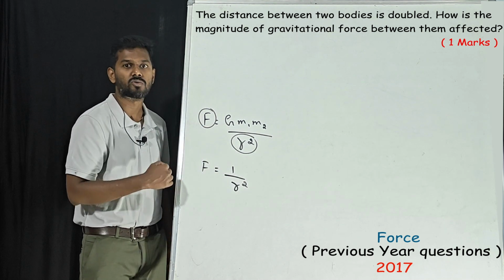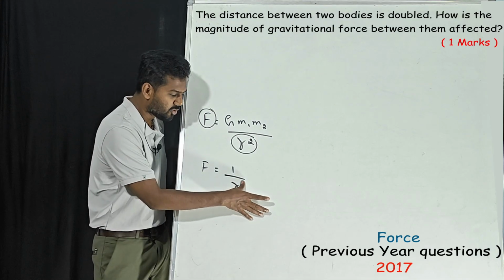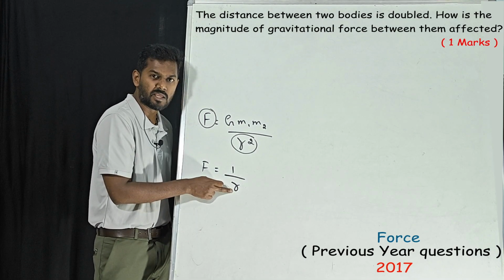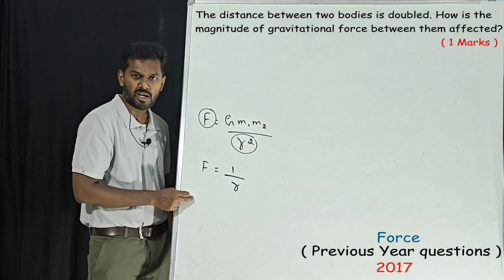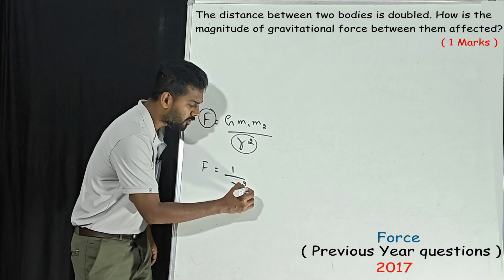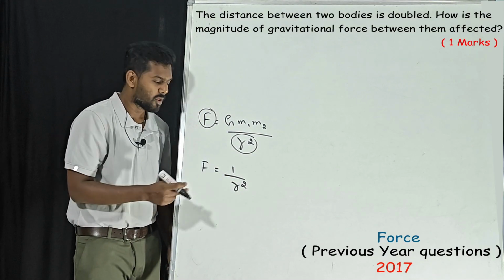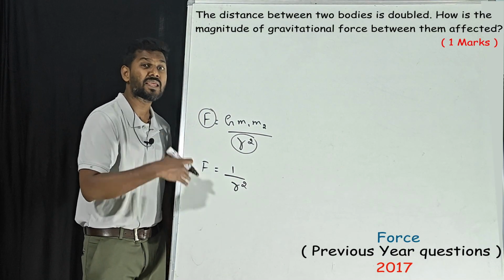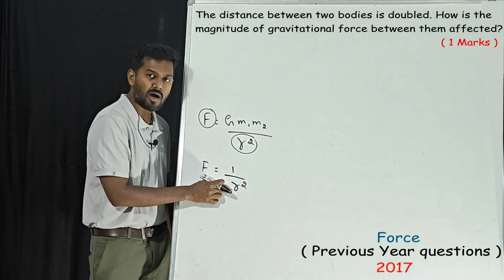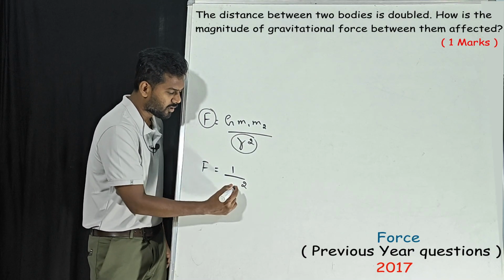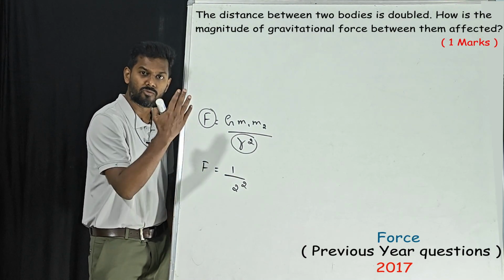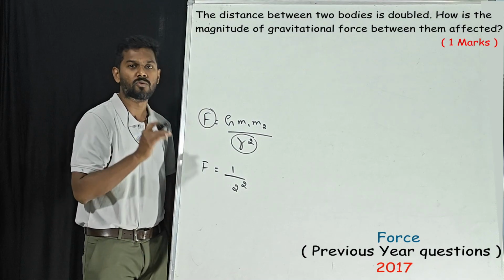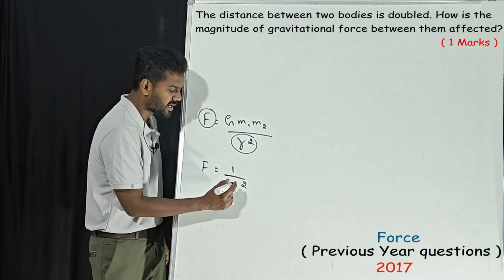Initially when there was no power, how many times R increases, that many times force decreases, correct? But now we have power, the power of 2. Now if R increases 2 times, instead of R you write 2. What is 2 power 2? 4. Force decreases 4 times. This is how we need to understand.